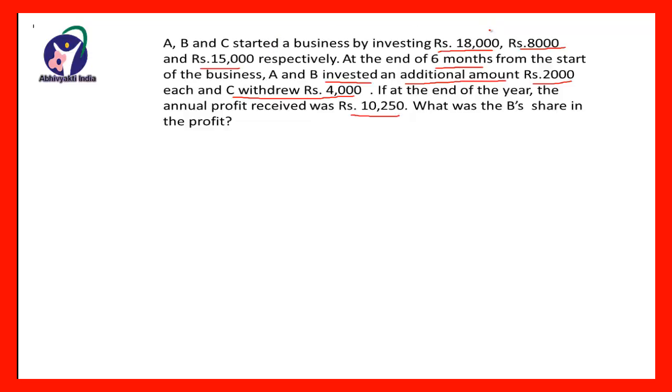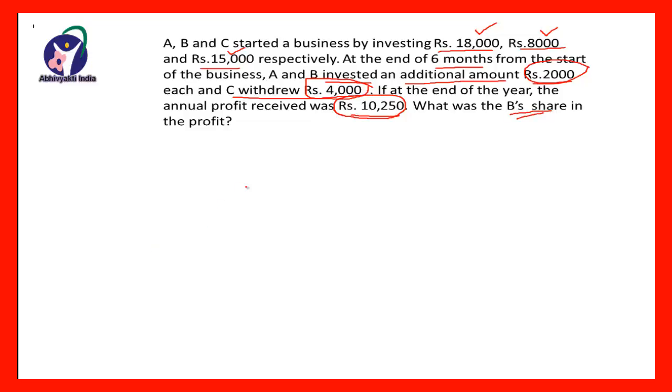Friends, A, B and C started a business by investing rupees 18,000, 8,000 and 15,000 respectively. At the end of the 6 months, A and B invested rupees 2,000 as additional investment, whereas C withdrew rupees 4,000 from his investment, and at the end of year they received a profit of 10,250 rupees, and we have to find what is B's share in the profit.